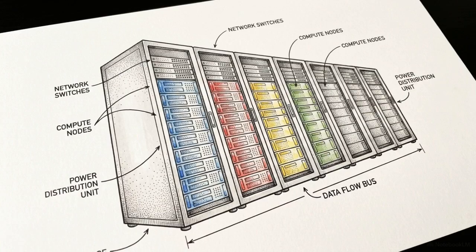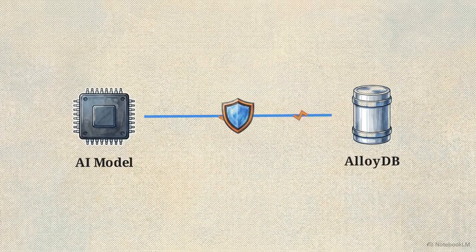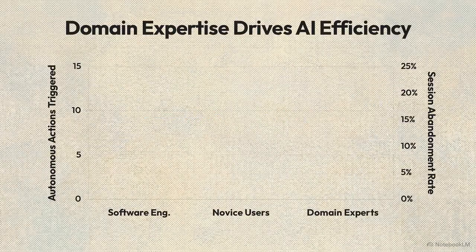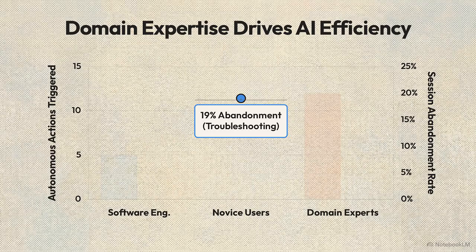Google Cloud is following a similar path, launching fully managed Model Context Protocol servers that securely connect AI models directly to production databases like AlloyDB to feed real-time context into workflows. An Anthropic study found non-technical domain experts elicited more than double the autonomous AI actions compared to software engineers. Furthermore, novice users abandon difficult troubleshooting loops at 19%, while domain experts fail at just 5%, using their knowledge for precise error correction.